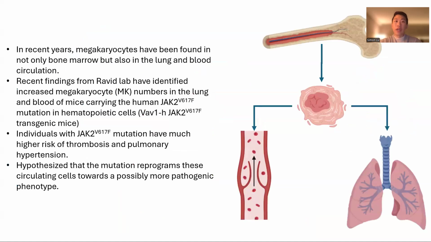So in recent years, megakaryocytes have been found in not only the bone marrow, but also in the lung and blood circulation. And recent findings from the Ravid lab have identified an increase in the overall number of megakaryocytes in the lung and blood of mice carrying the human JAK2 mutation in hematopoietic stem cells. Individuals with the JAK2 mutation have been found to have a much higher risk of thrombosis and pulmonary hypertension, which has led to the hypothesis that the mutation of the JAK2 gene reprograms these circulating blood cells towards a possibly more pathogenic phenotype.